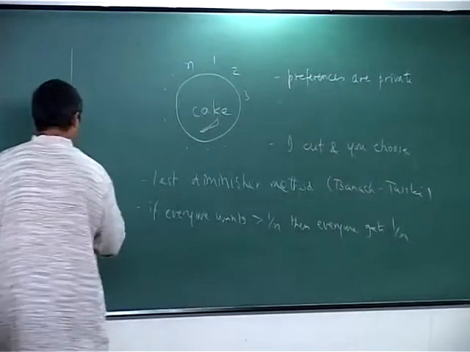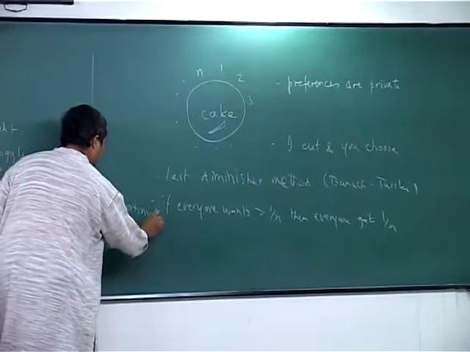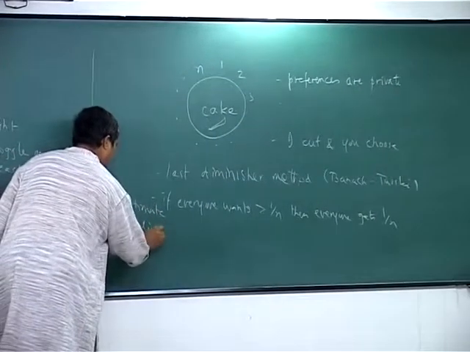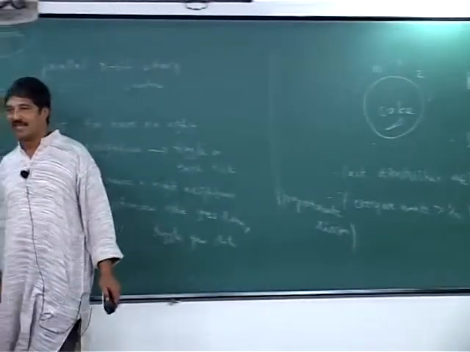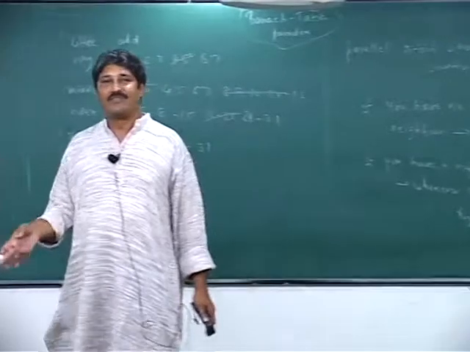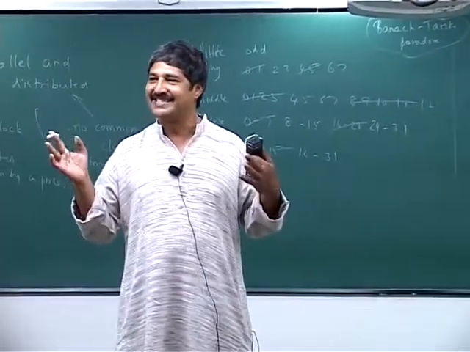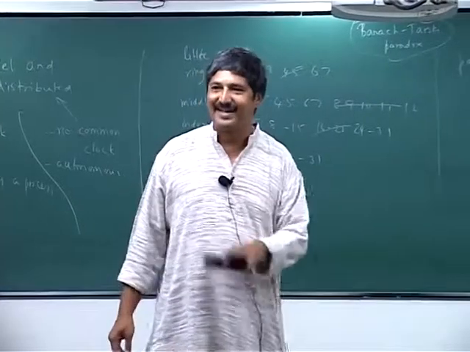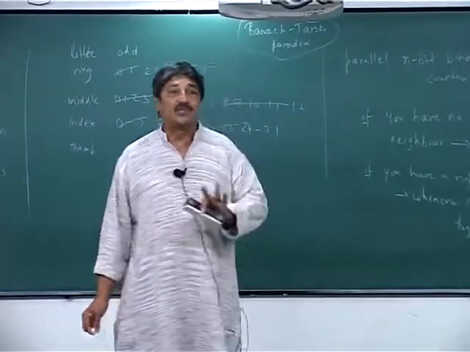This is what is called proportionate division. It's a nice mathematical exercise to try and prove this. If everyone has a preference, what do I mean by 1 by n and so on, when we started with measures, preferences, well, you can quantify these things. But at least it ensures proportionate division.